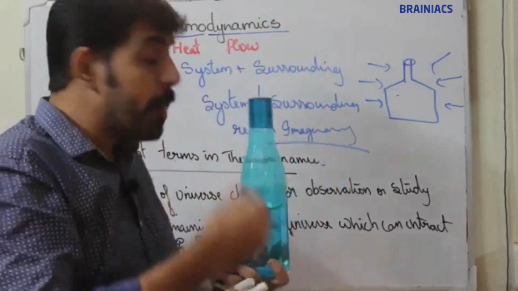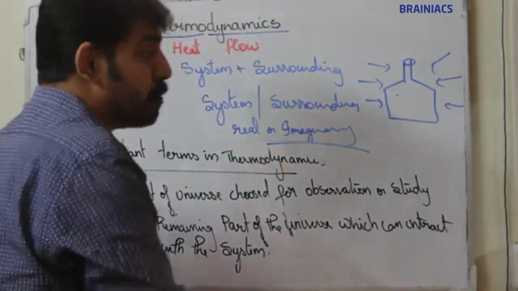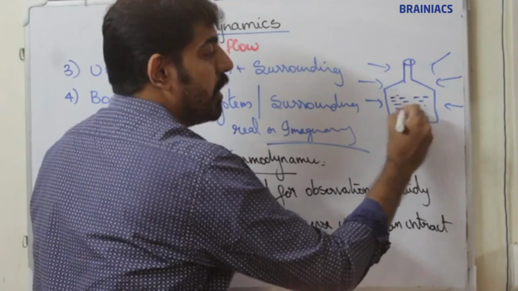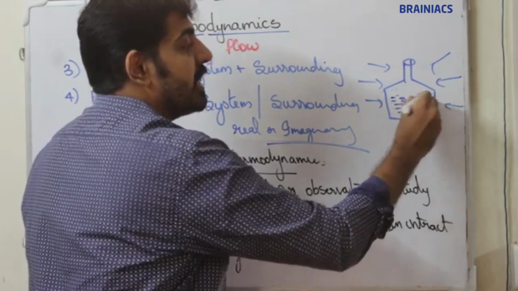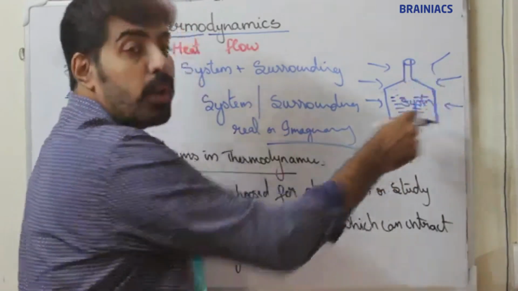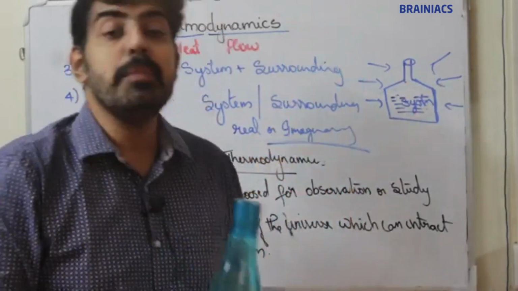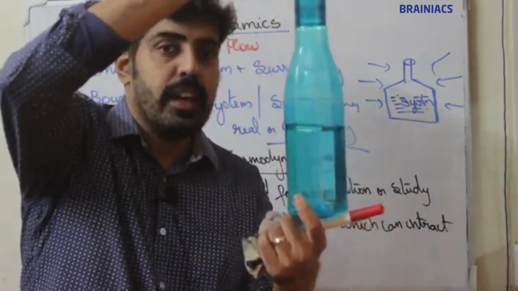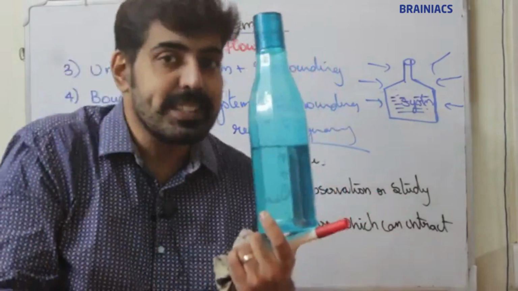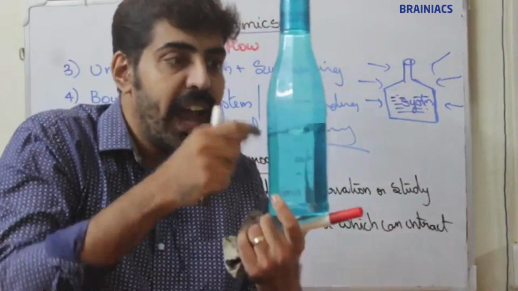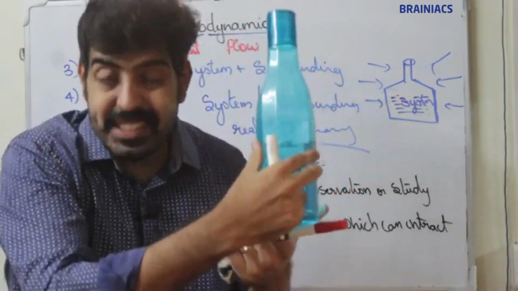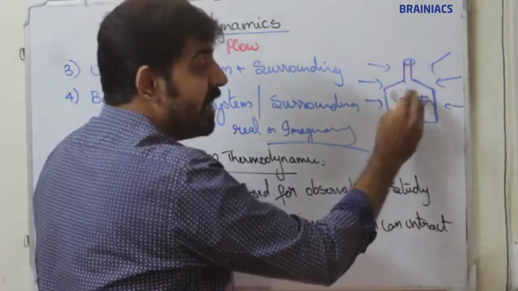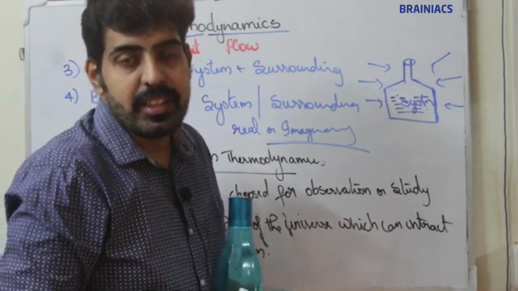If I am considering the water present in this bottle as my system, then here the boundary is the bottle. So the bottle is real. At the same time, if I am considering this entire bottle and water as my system, then here the boundary is imaginary. Here there is no definite boundary.